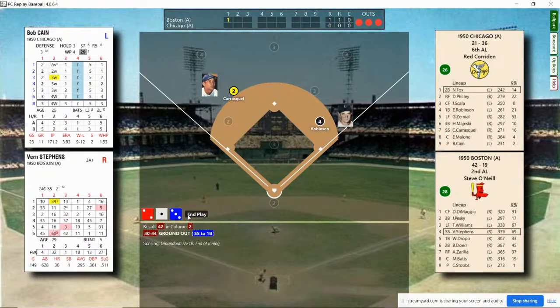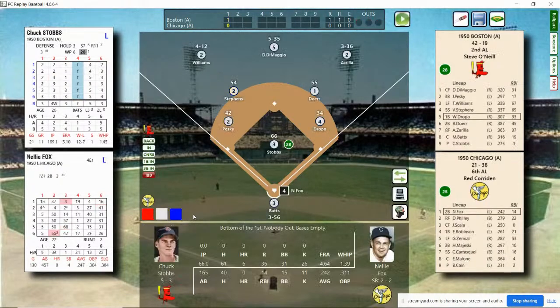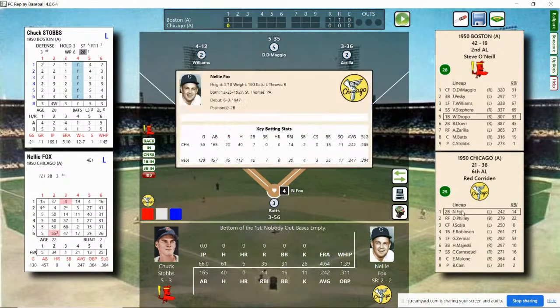As we go to the bottom of the first, it's the Red Sox 1 and the White Sox coming to bat. Bottom of the first. Here we go. Let's go over the lineups for the White Sox today. We have Nellie Fox batting first at second base. Dave Philley batting second and right field. Jerry Scala batting third and center.